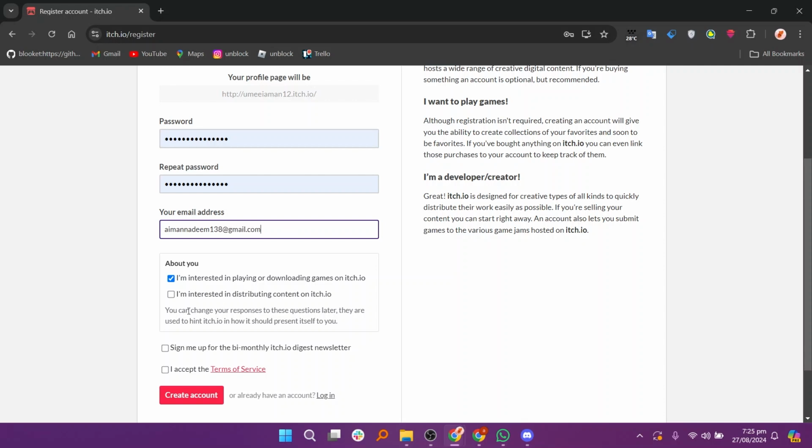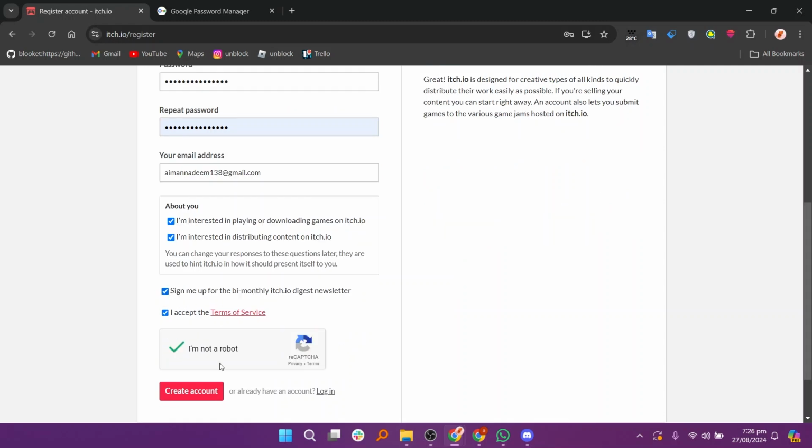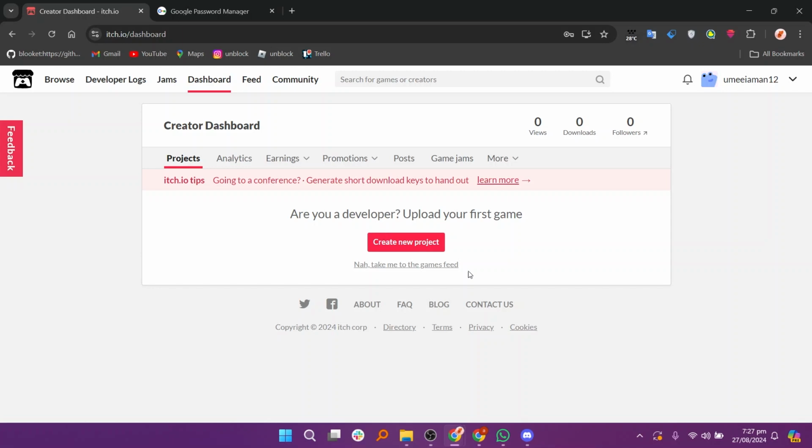Then check the boxes that apply to your interests, such as playing or downloading games or distributing content on itch.io. Now check the box to confirm you're not a robot. After that, accept the terms and conditions and click on Create Account. Once your account is set up, click on Create New Project.